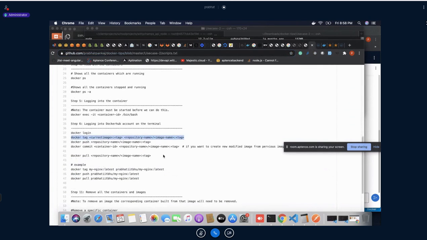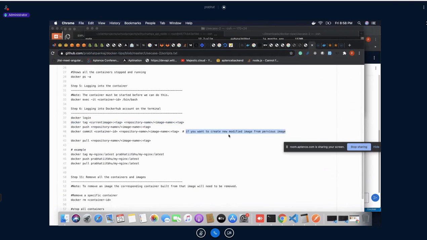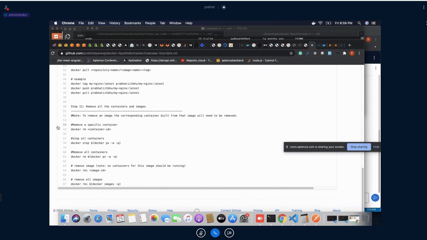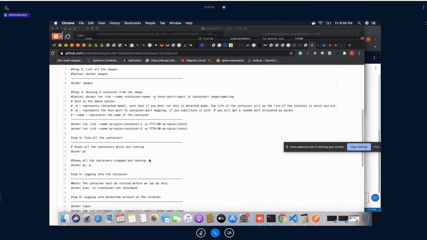See, this is what I have written. If you want to create a new modified image from the previous image, you can perform this step. See this one: docker tag, then push. You can remove the container ID, you can remove all the containers, and using this method you will be able to deploy.